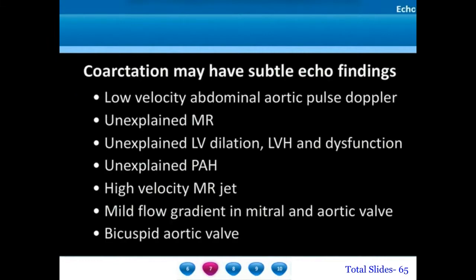During the course of routine echocardiography, we should be able to pick up many subtle echo findings which may make us suspect the presence of coarctation.